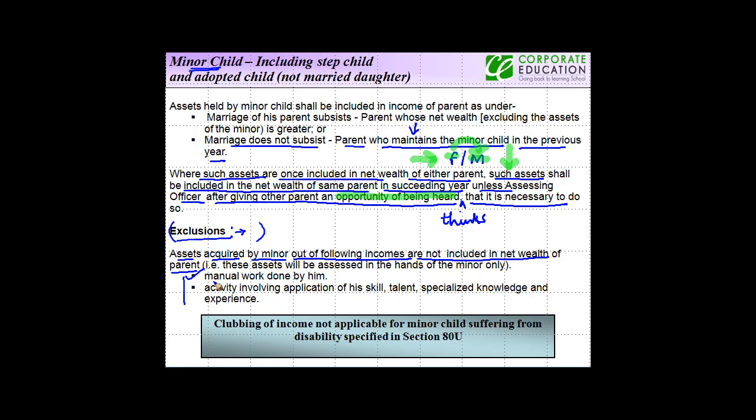So the first one is manual work done by him. Let's take an example. Suppose M is a minor. He does some manual work, or he plays the role of a child artist. There are so many of them coming on various serials today. And let's say he earns 10 lakh rupees.